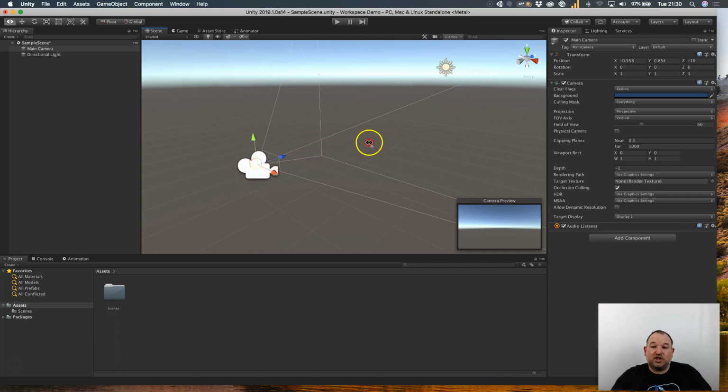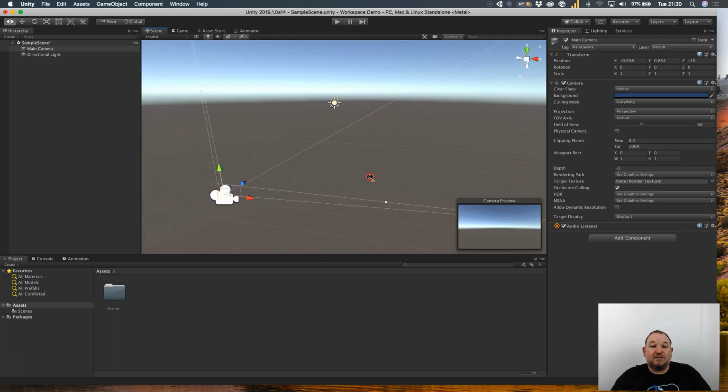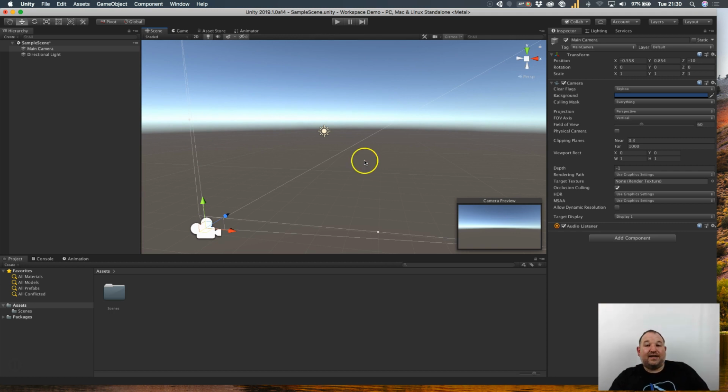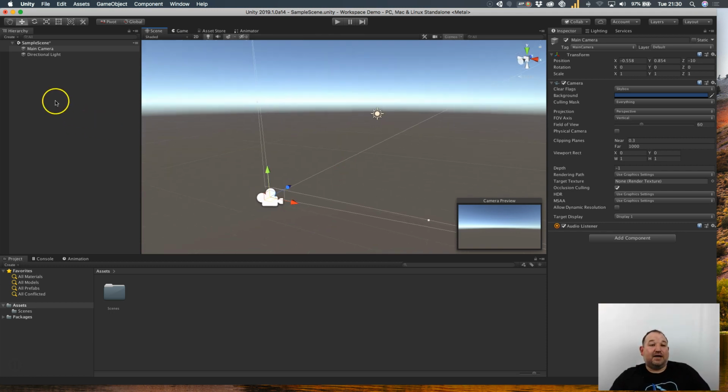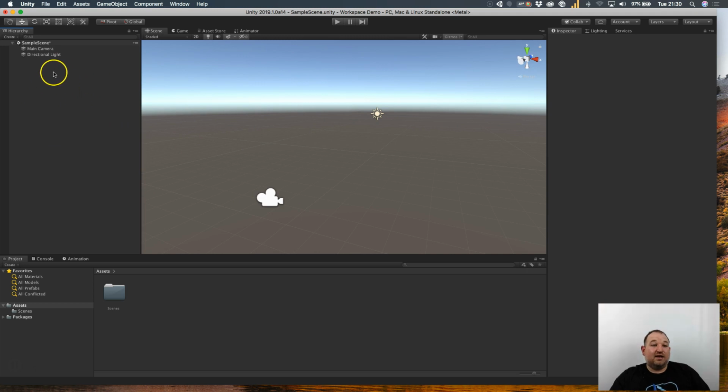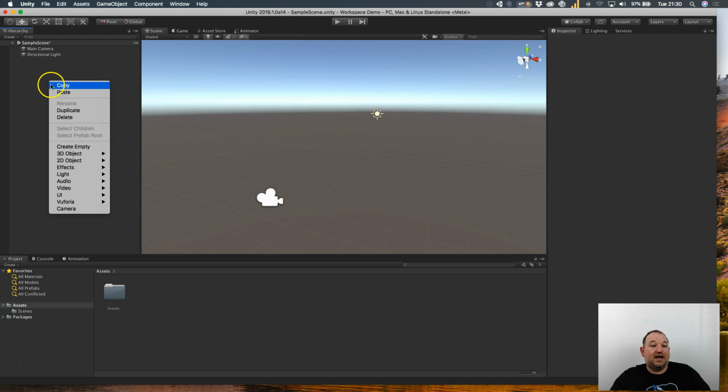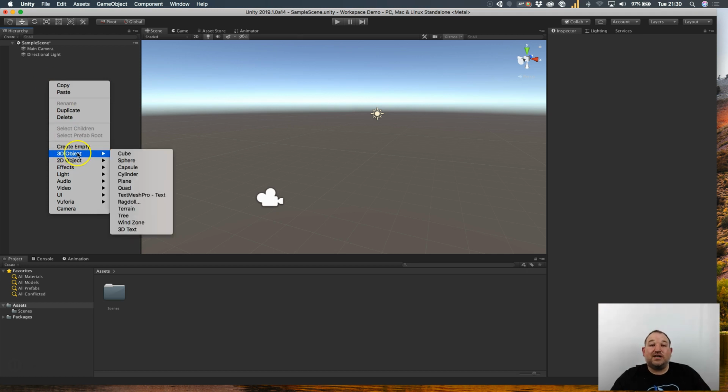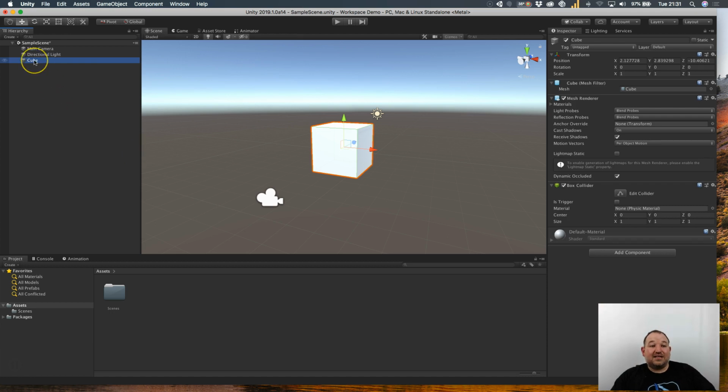Now, it doesn't really show much or demonstrate much at the minute, but if we quickly create a 3D object by coming across to the hierarchy, and what I want you to do is right-click and choose a 3D object from the pop-up menu that appears. I want you to click on Cube, and we're going to create our first 3D cube. Now, okay, it's created a 3D cube for us, and you can see that this 3D cube also has an X, Y, and Z coordinate.